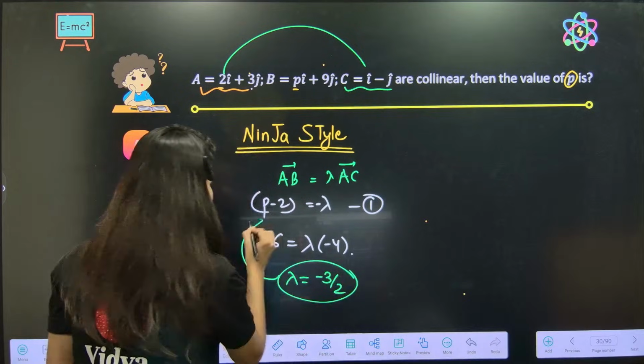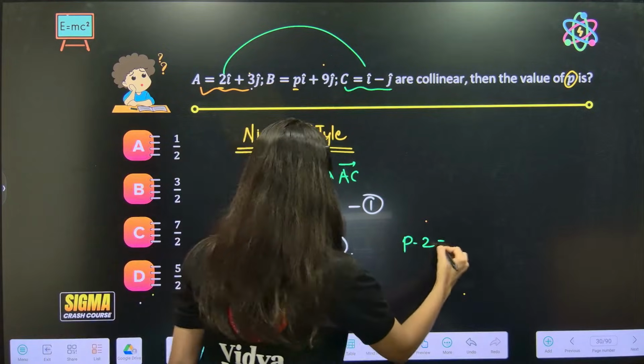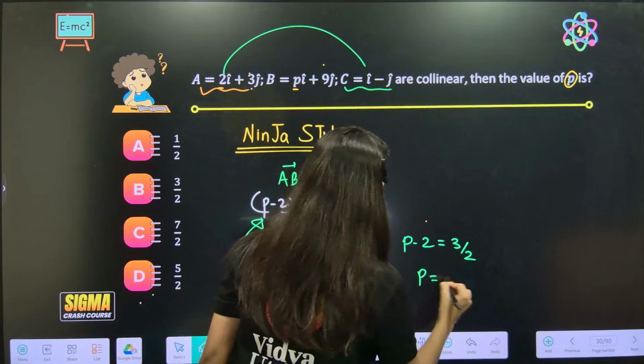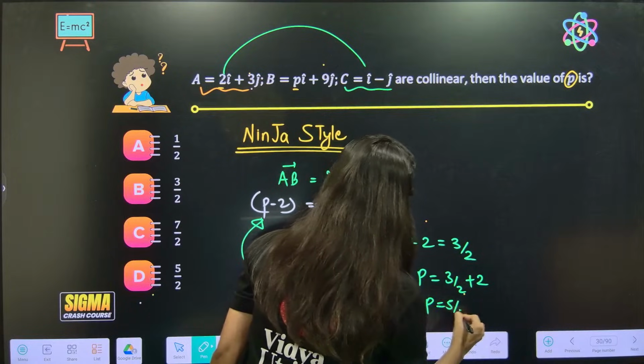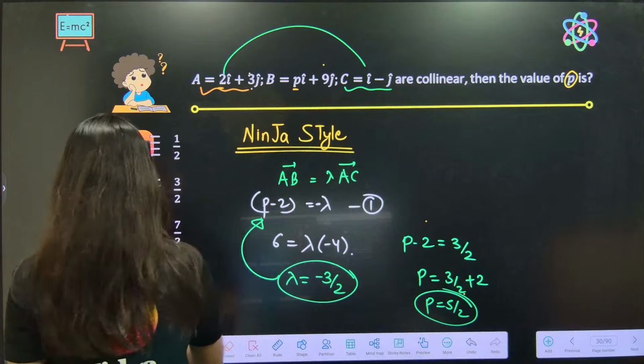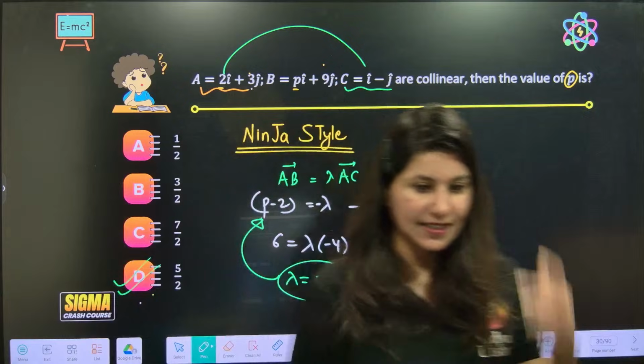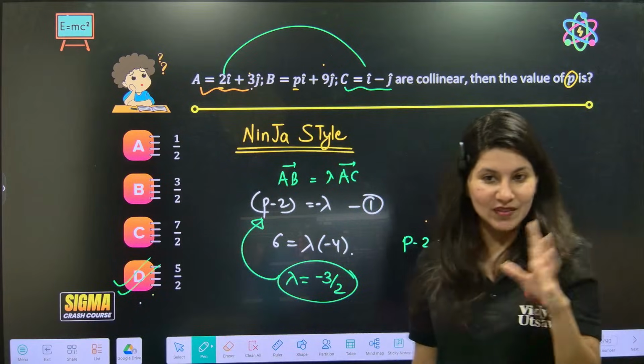And you have to plug in over here. So P minus 2 is equal to 3 by 2. P is equal to 3 by 2 plus 2, and P is equal to 5 by 2. Okay. Alright. Yes. Let me explain one more time the ninja technique.